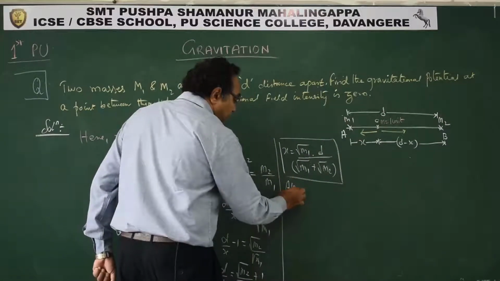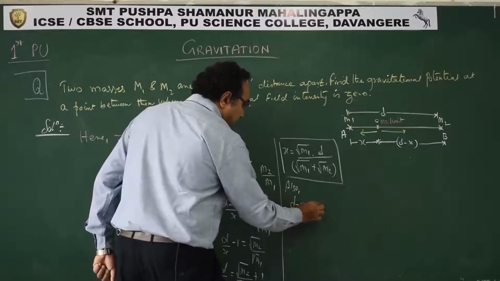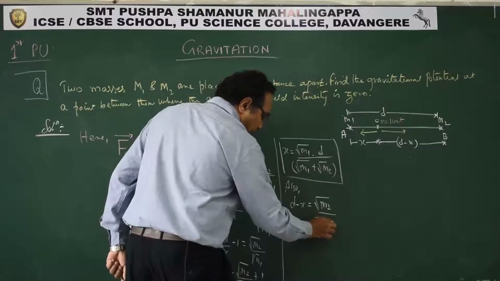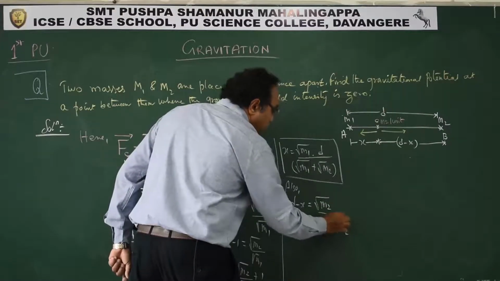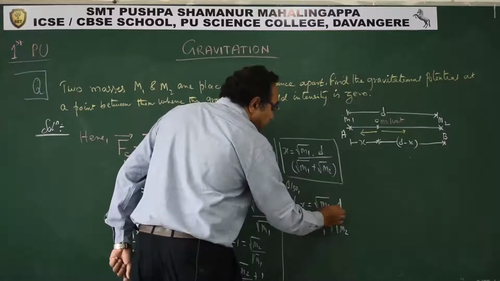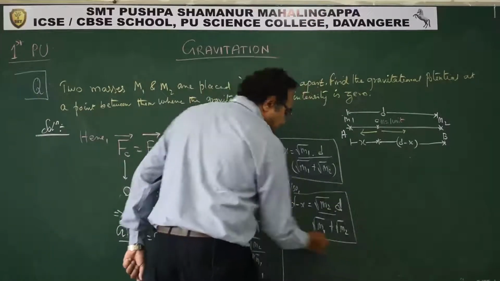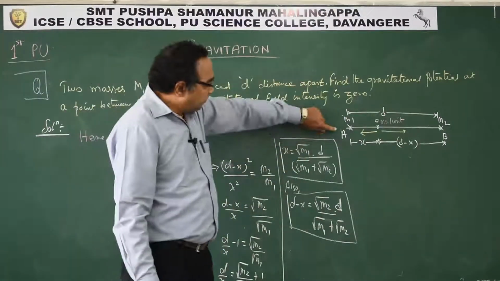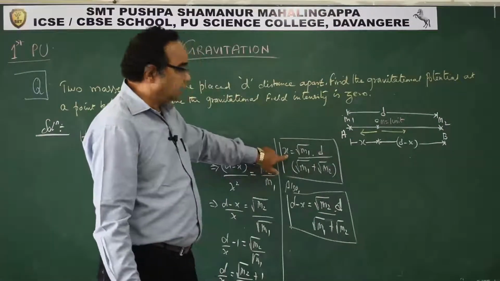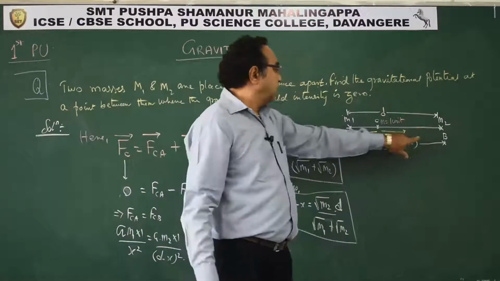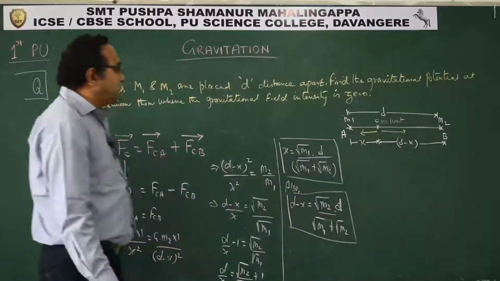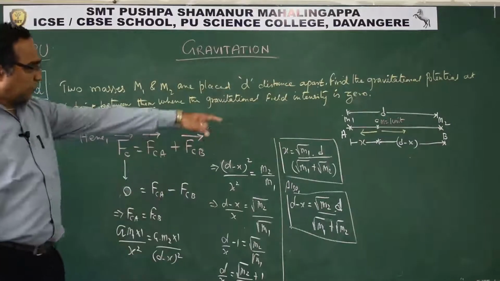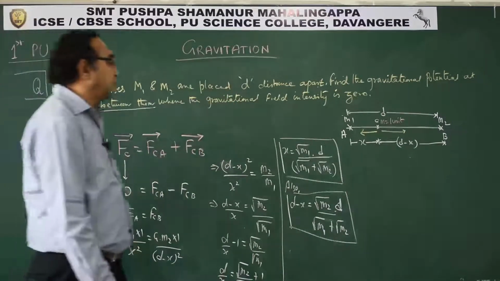Also, D minus x will come out as root of M2 by (root of M1 plus root of M2) into D. This is what we get as the two distances. That is to say, the position of the point C, if we measure from A, is x. If you measure from B, then it is D minus x. So we got the position. See, this is the point between them. So we got the position, or the locus, of C.